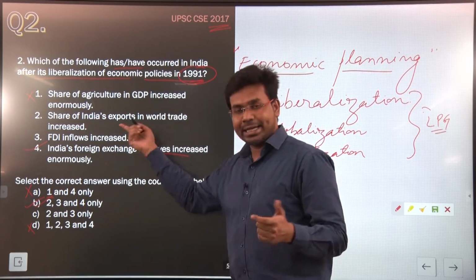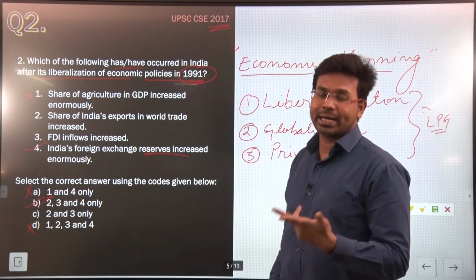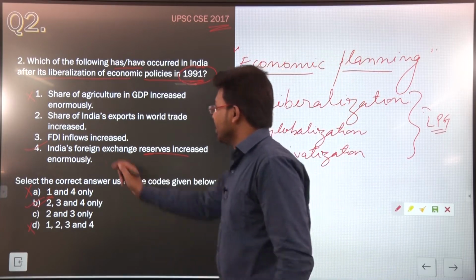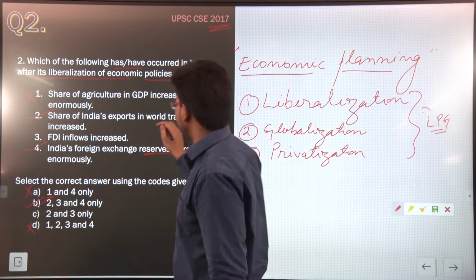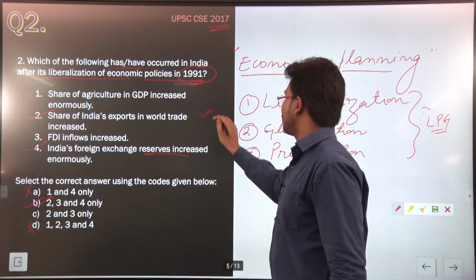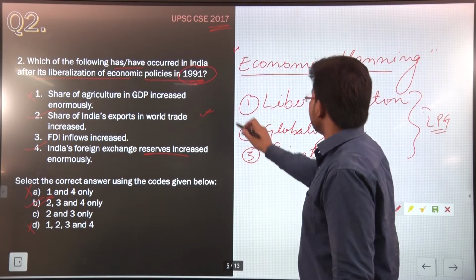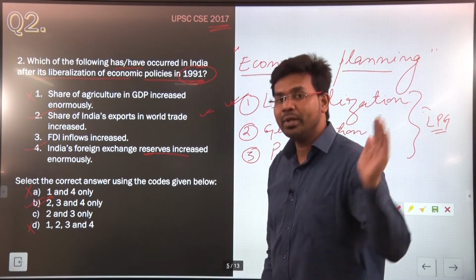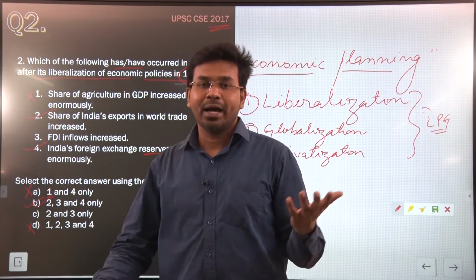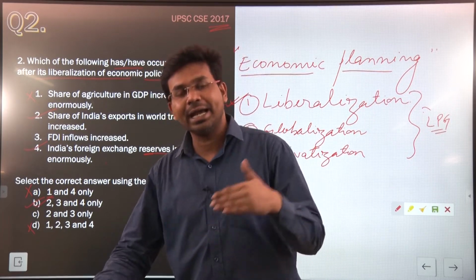Now let us read the second and third also, because these two are right statements. Share of India's exports in world trade increased, definitely. Why did it increase? Because the Indian economy has liberalized. After liberalization, foreign direct investment in India has increased.